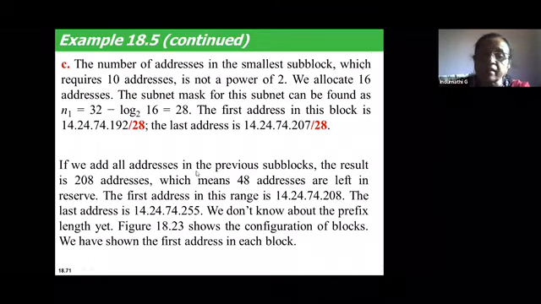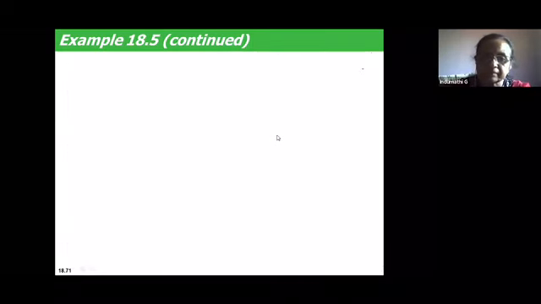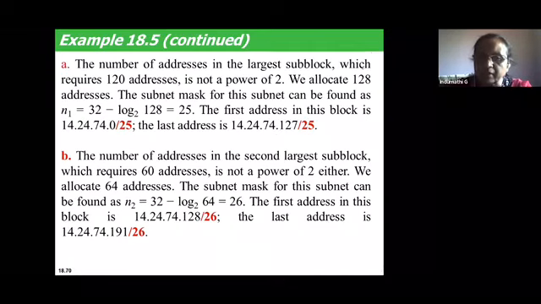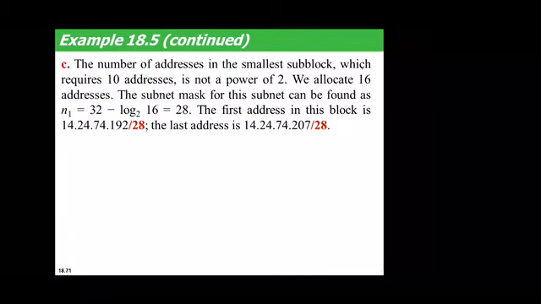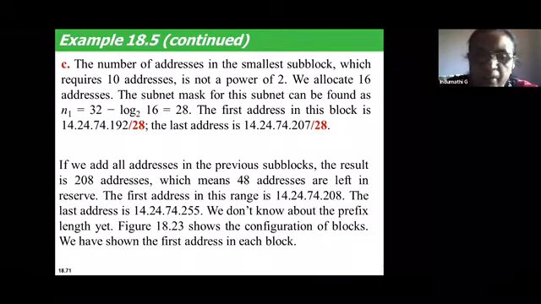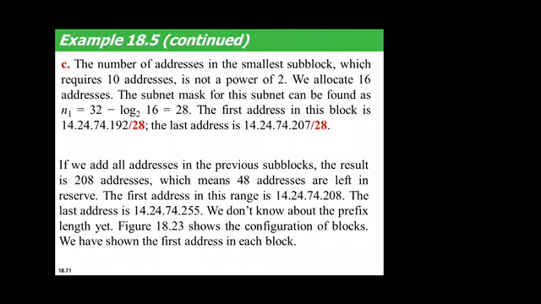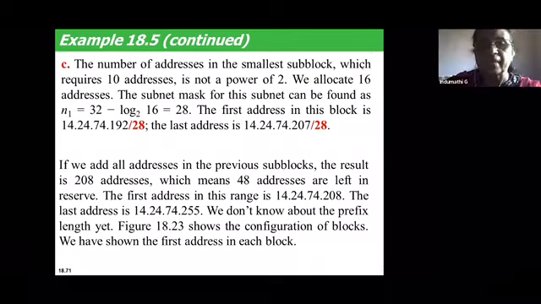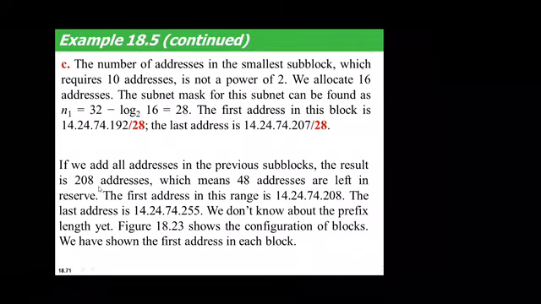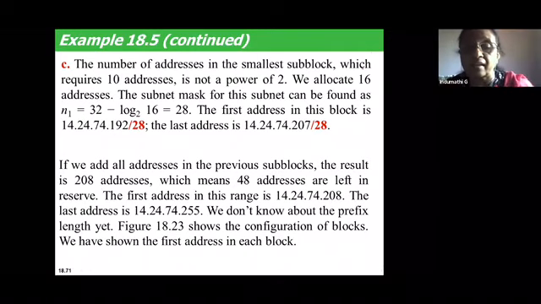So if we add all these addresses, how much is the total? First block 128, plus the second one is 64, the third is 16. How much do you get? 128 plus 64 plus 16 is 208. So you have got 208 addresses. But how many addresses are there in the entire block?